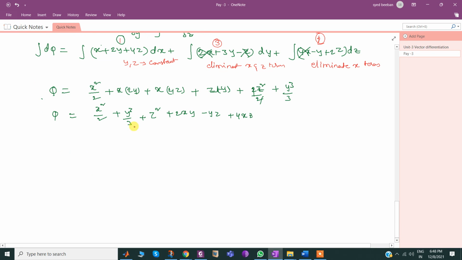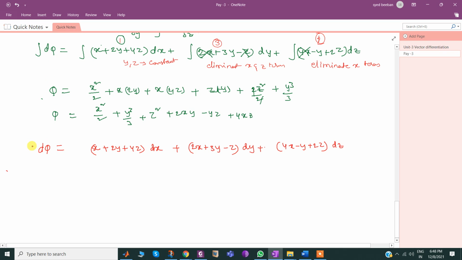d phi is equal to, still, those who haven't followed, please be attentive here. d phi equals x plus 2y plus 4z times dx, plus 2x plus 3y minus z times dy, plus 4x minus y plus 2z times dz.